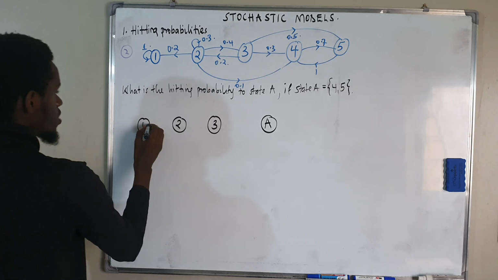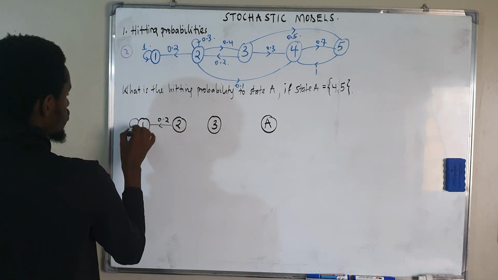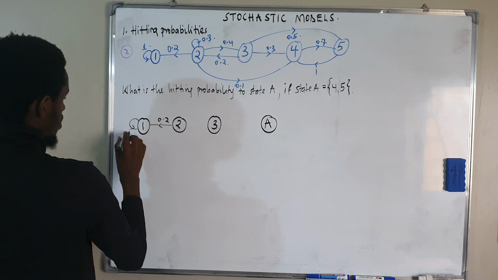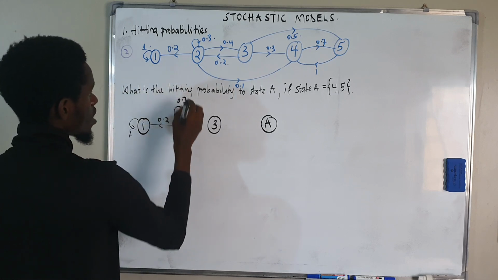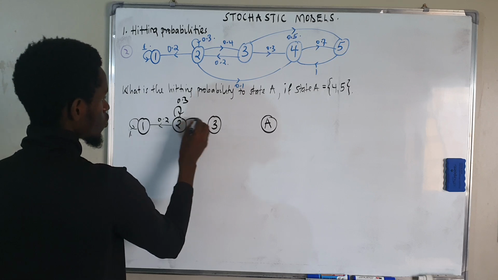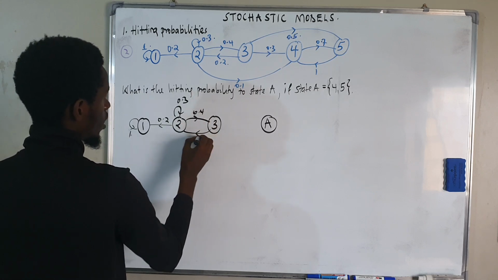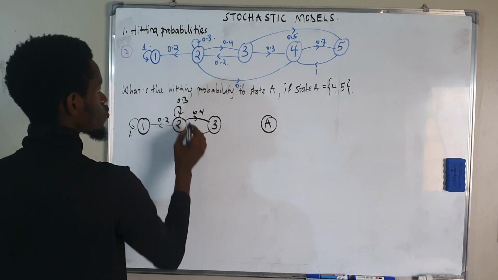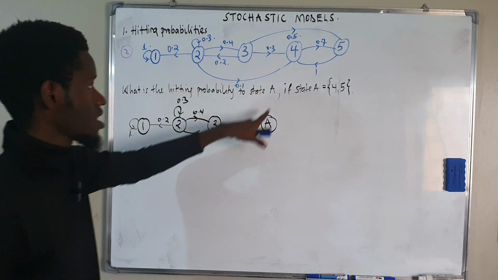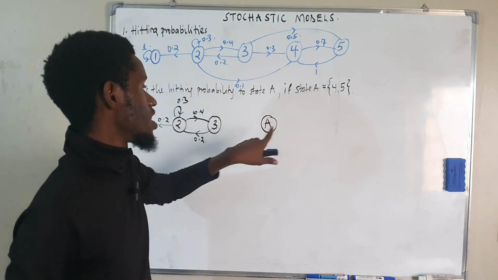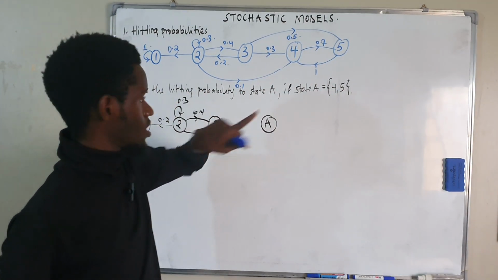Now these values remain the same. From 2 to 1 is going to be 0.2. From 1 to 1 is going to be 1 as in the diagram. From 2 to 2 is going to be 0.3. Then from 2 to 3 is going to be 0.4. Then from 3 to 2 is going to be 0.2. But now states 4 and 5 have become one state, state A.